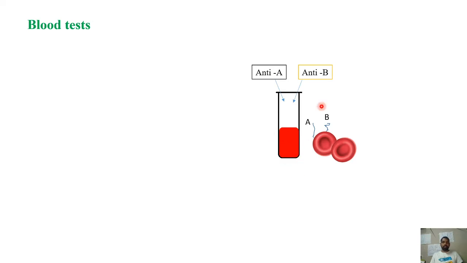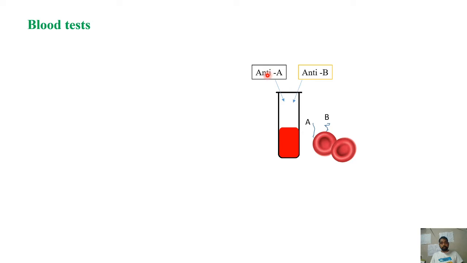In the same way, if the blood group is B, when you add anti-B, antigen B and antibody B will bind together and there will be agglutination, clumping of the blood. So if there is clumping when you add anti-A, the blood group is A. And if the clumping is with anti-B, the blood group is B.